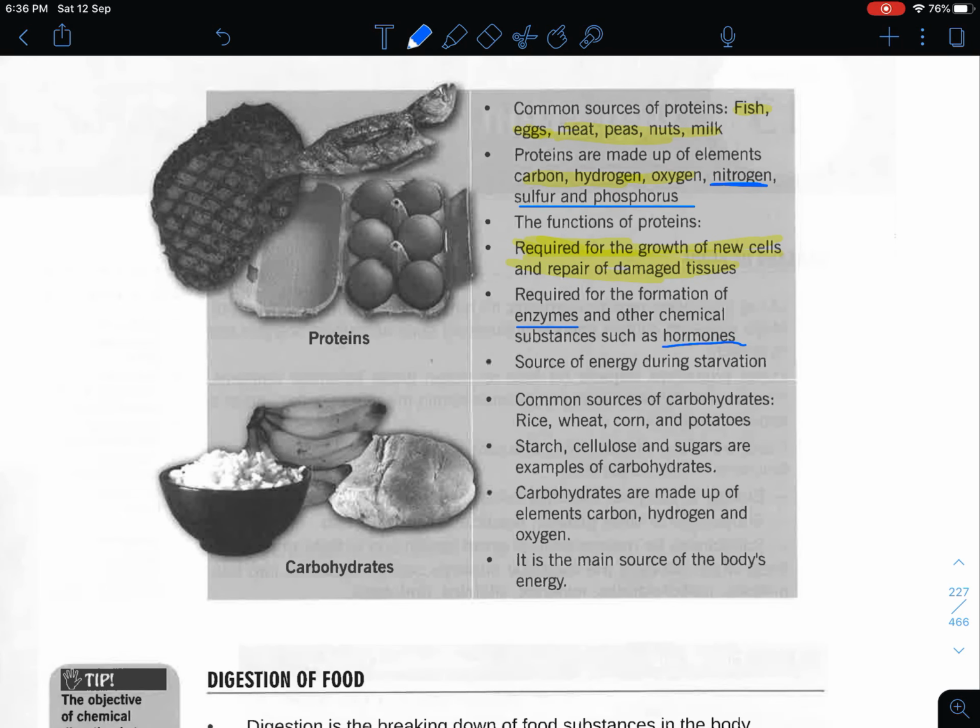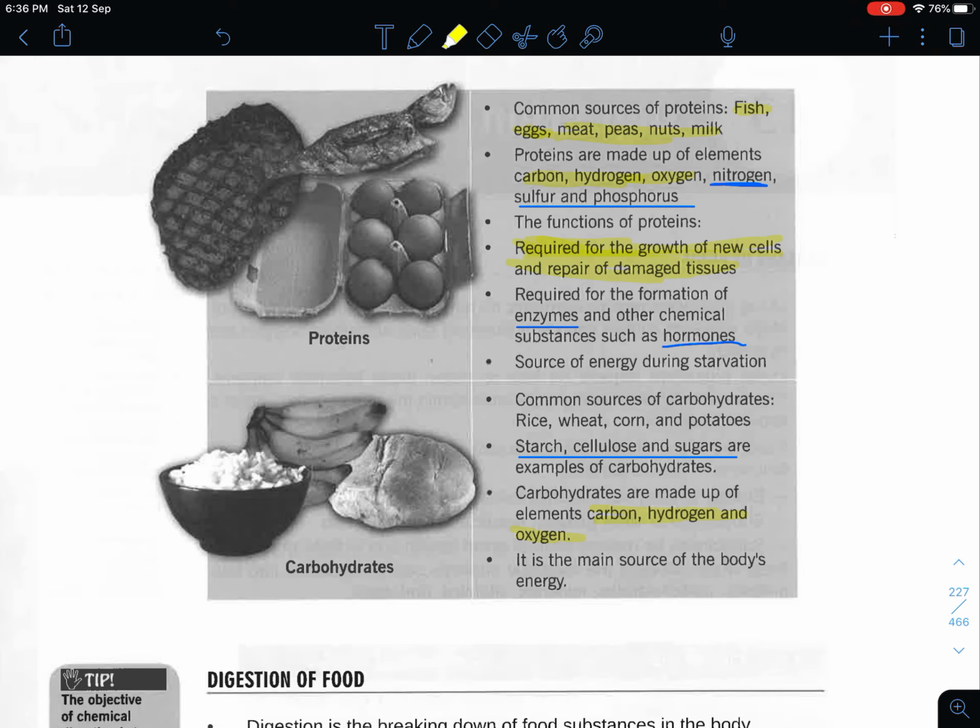Next, we look at carbohydrates. Carbohydrate is something like sugar or even starch. The three main classes of carbohydrates are starch, cellulose, and sugar. These are your big carbohydrate molecule groups. Again, you can see that it contains carbon, hydrogen, and oxygen, very similar to fat. However, if we look at the proportion of the elements in fats versus carbohydrate, they are actually quite different. Carbohydrates tend to follow a certain fixed ratio, whereas fats don't.